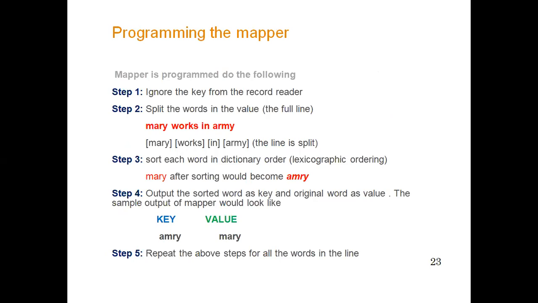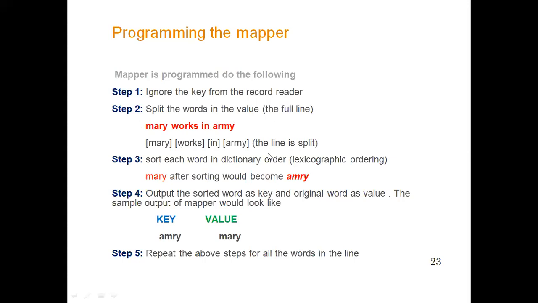Now the major challenge is how, because whenever this program is fed to the MapReduce stage, it should work in two stages, and the mapper is the stage which is to be programmed by the user. So the mapper is programmed to do the following in our case. First, ignore the key from the record reader. Whatever key-value we are getting from the reader, we must ignore the key. Then split the words in the value, the full line.